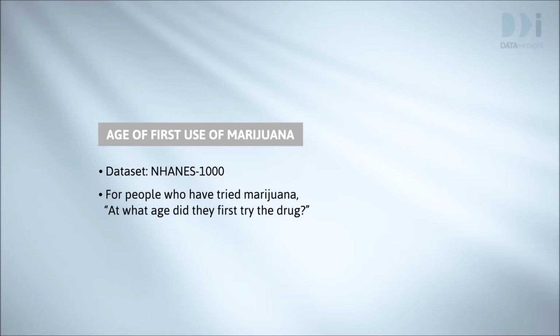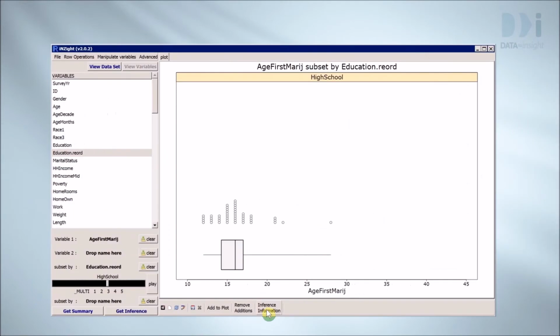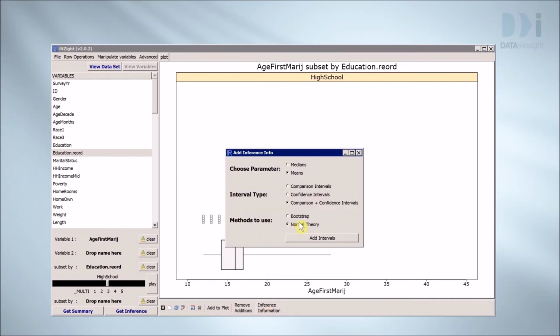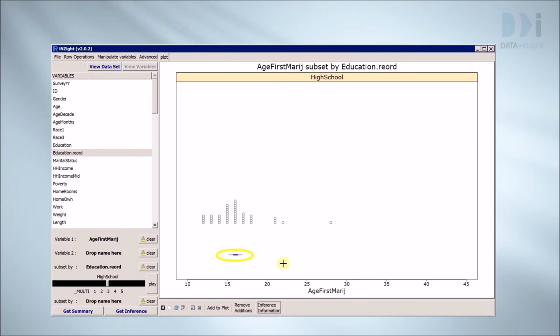I'll be using Insight. I'm looking here only at people whose highest educational attainment is completing high school. The median age of first use looks like 16. Insight can be asked to mark up most types of plot with appropriate information about uncertainties via the Inference Information button. Here I've asked for inference information and just accepted the default settings. Two lines have been added.